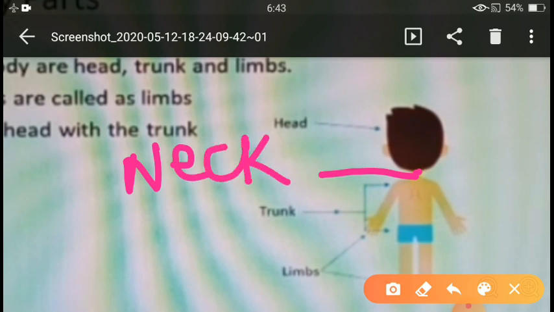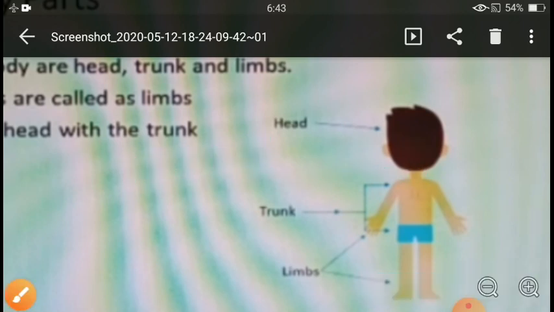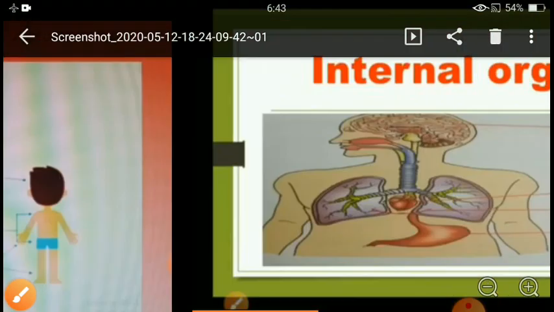What is the function of the neck? The neck joins our head with the trunk. Now move to the next sheet.